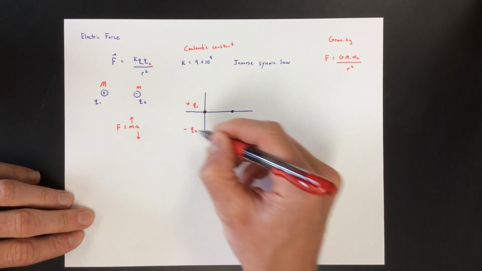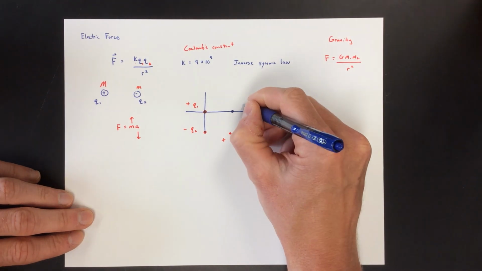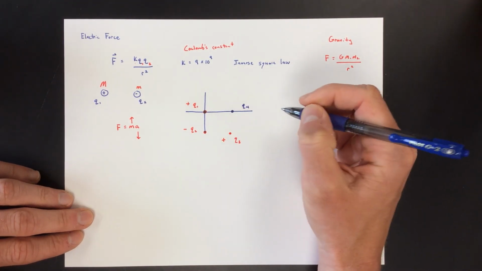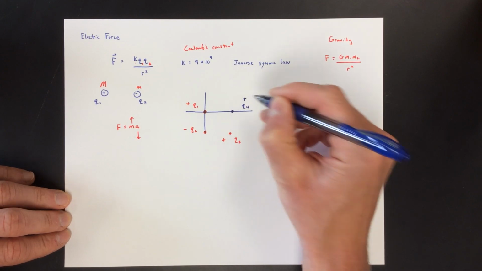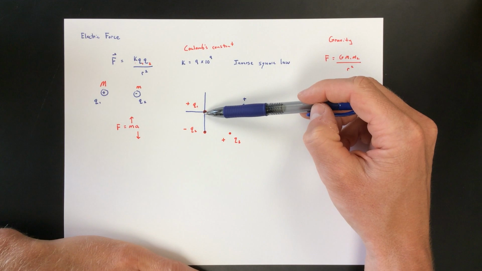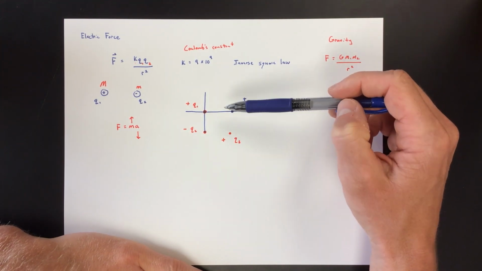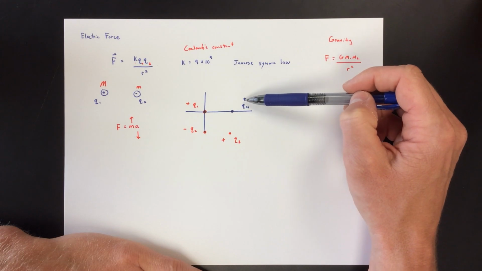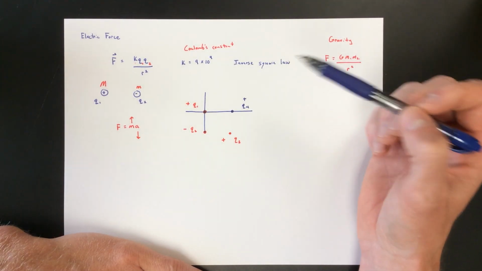Let's make that negative, and we'll make that positive, and we'll make this fourth charge, q4, positive. Okay, and this is some positive charge. Remind yourself that each one of these will apply a force to q4, and you have to decide based on their individual signs and their individual distances how big the force is and what direction the force is.